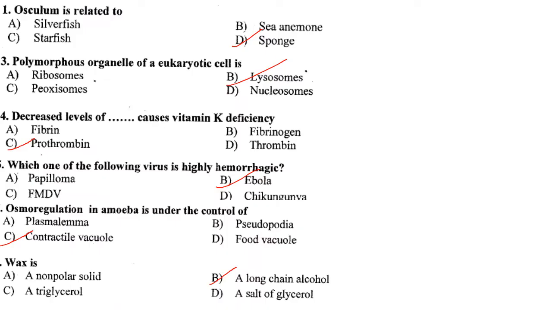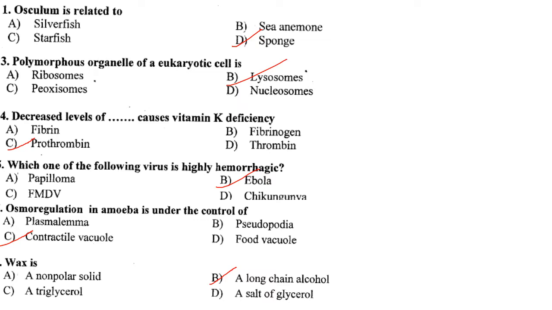So coming to the first question, osculum is related to. Now, a large aperture in sponge through which water is expelled is called the osculum. So it is related to sponge. Answer is option D. Then, polymorphous organelle of a eukaryotic cell is